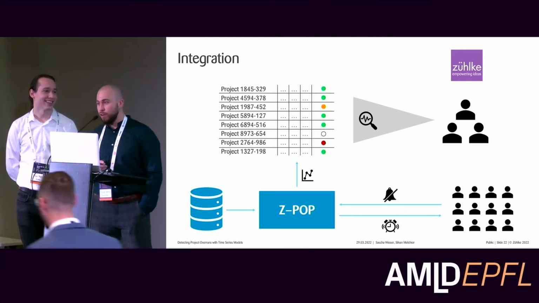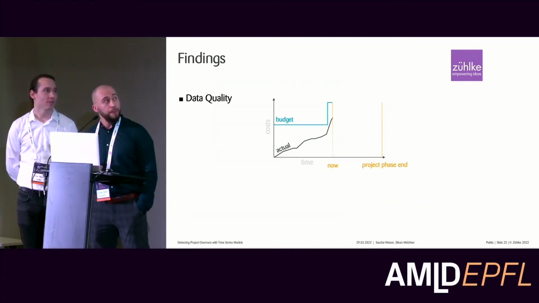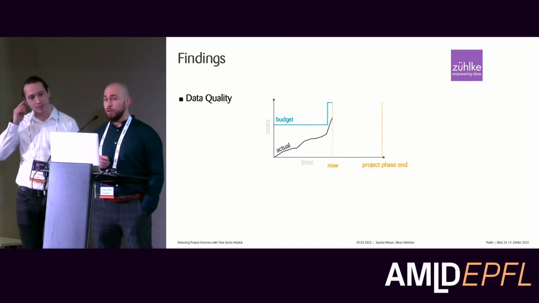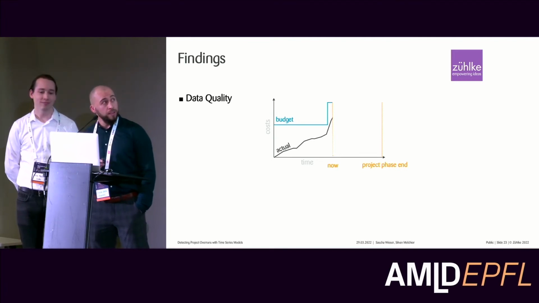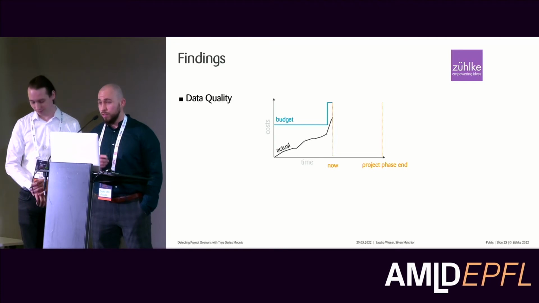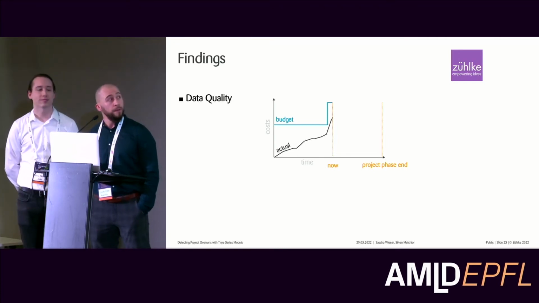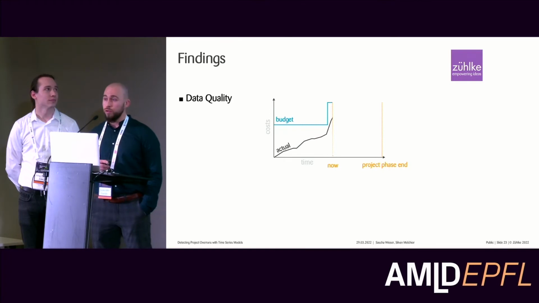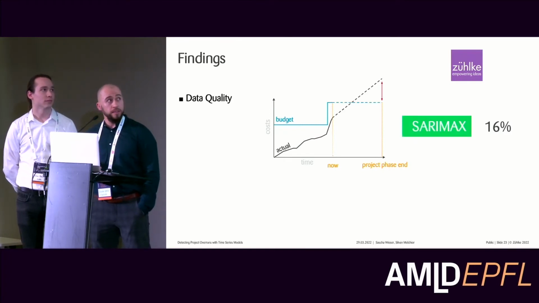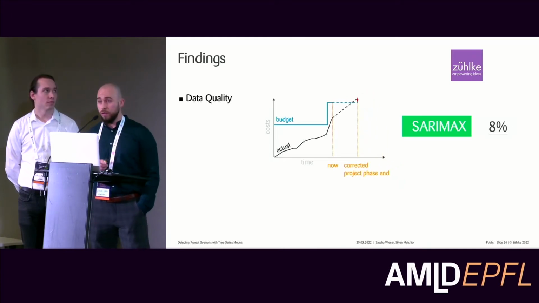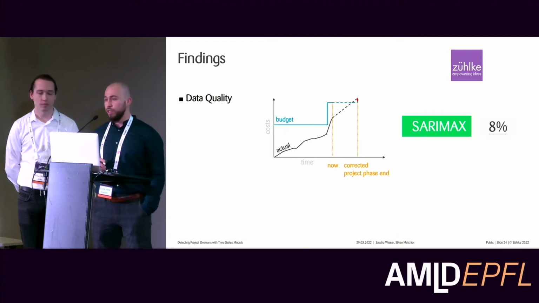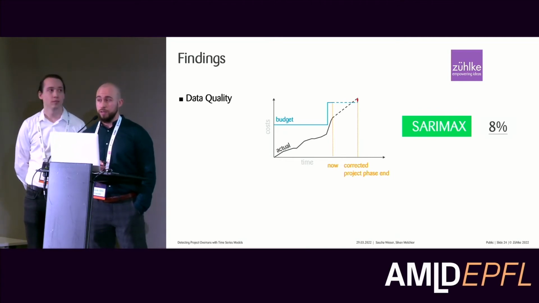During the development of this solution, we also made some findings. The first one is about data quality. Data quality sometimes made it hard for us to get reasonable forecasts. One such example is the project phase end, which is entered by the project manager at the start of the project. So we computed the actual phase end based on the time bookings. In this example here, the project phase end is much earlier, so the error is smaller. We did this for the whole data set, and then the error gets halved to 8%. So hopefully with this solution in production, we can also improve the data quality at Sülke.